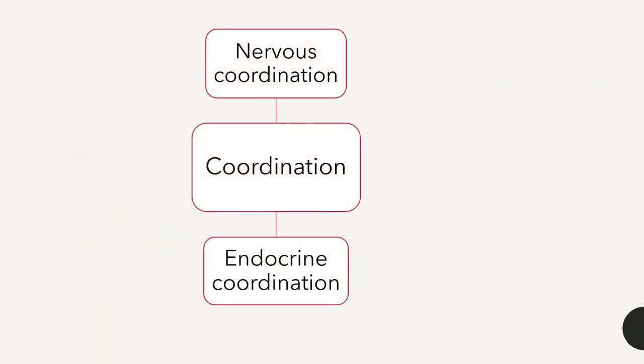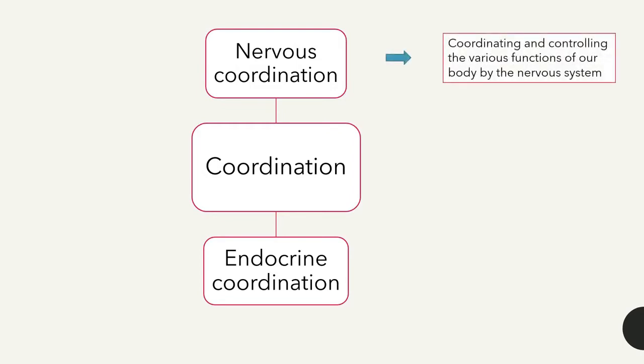If we consider the term coordination, the coordination happens in two ways within our body. The first one is nervous coordination, and then the endocrine coordination. So let's see what nervous coordination is. In nervous coordination, the coordinating and controlling of our body takes place through the nervous system.